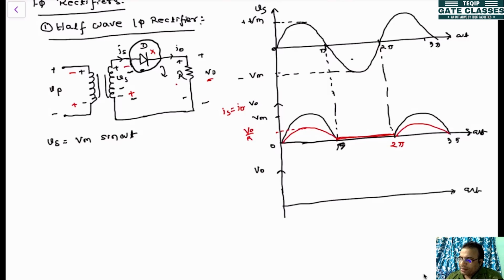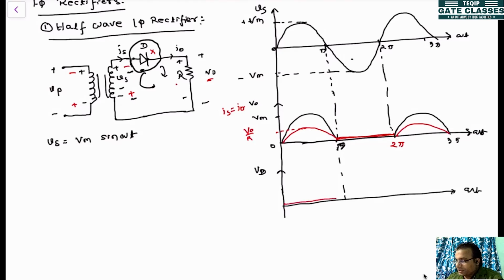Now if you apply KVL from here to here, V0 will be 0 because this diode is not conducting. So you will find that the voltage will be minus Vm during this period. In the initial period, it is conducting, and the voltage across the diode Vd will be 0.